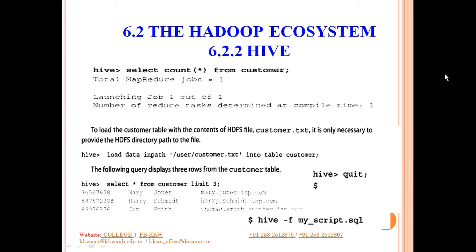Then the next command is select star from customer limit 3. Now limit 3 means what? It will simply display 3 rows from the customer table. As you can see in the output, it has displayed the 3 rows from the customer table.